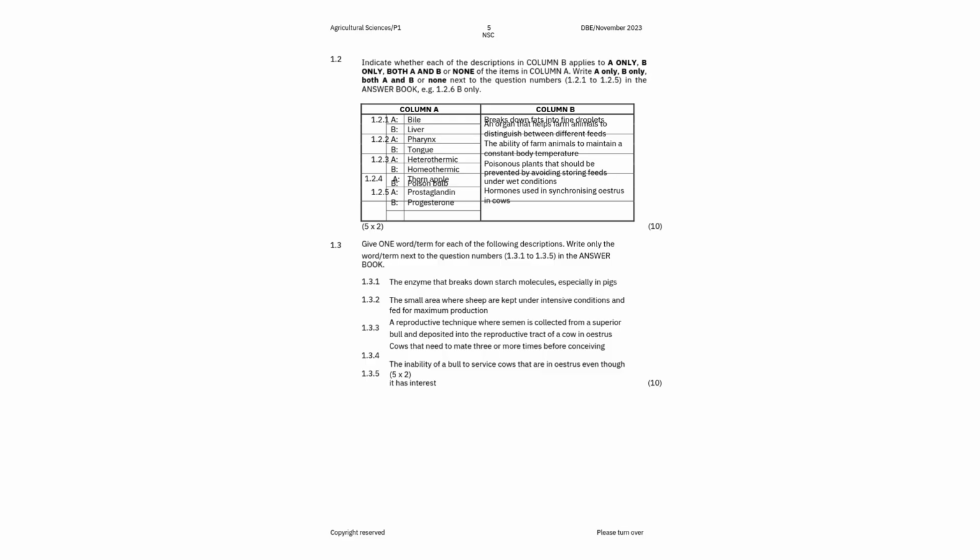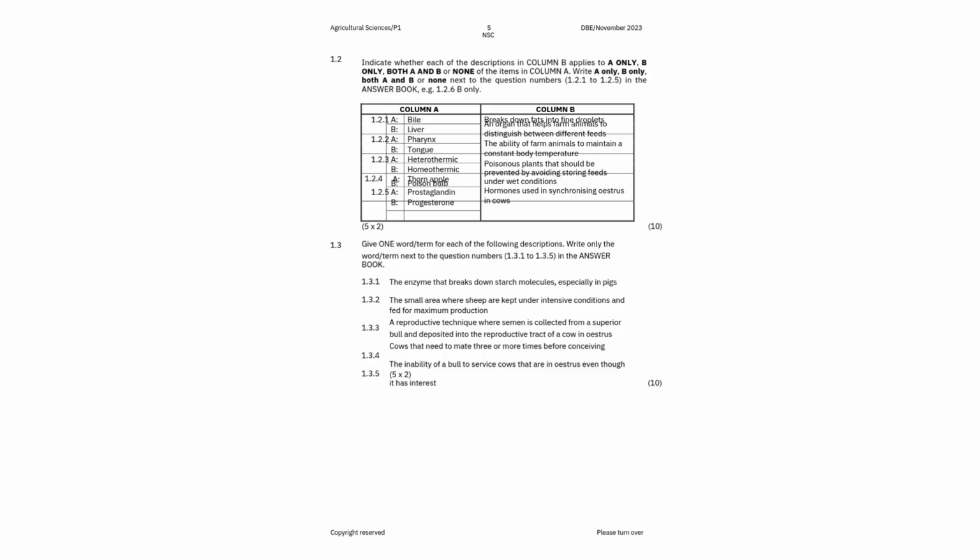Then we move to the next one. Poisonous plants that should be prevented by avoiding storing feeds under wet conditions. You have A, thorn apple, and B, poisonous bulb, right? Both these, the thorn apple as well as poison bulb, are poisonous plants.